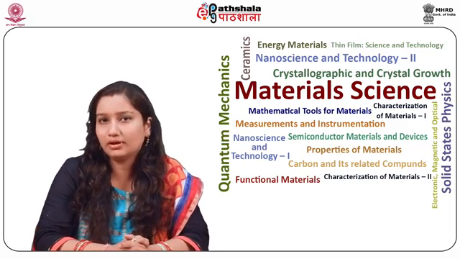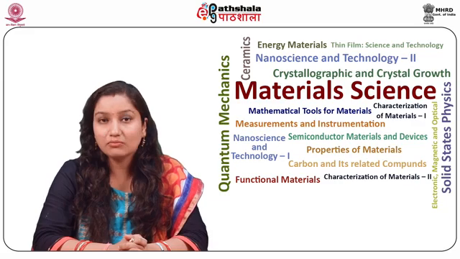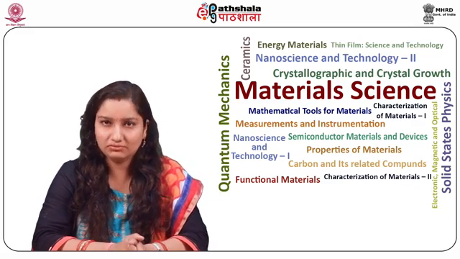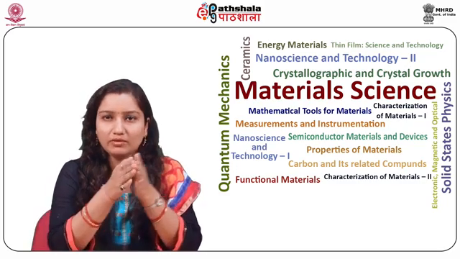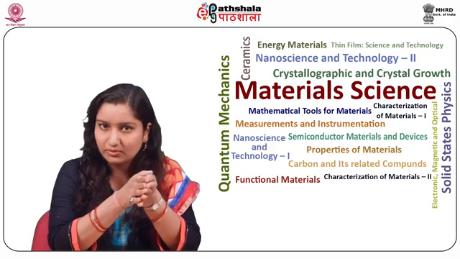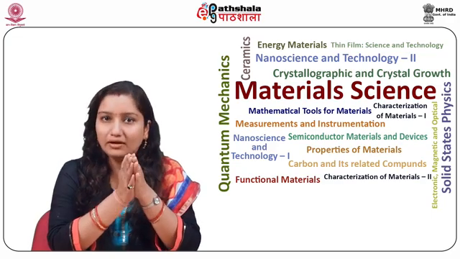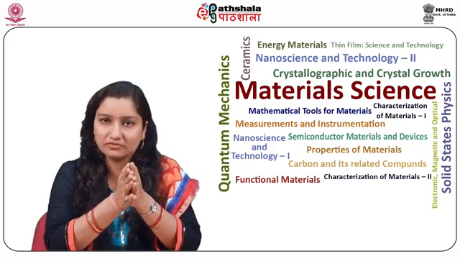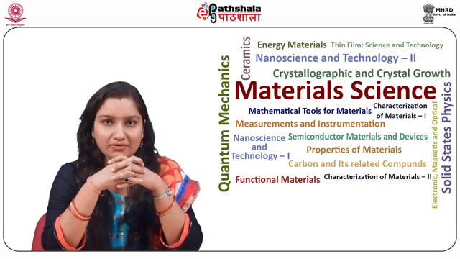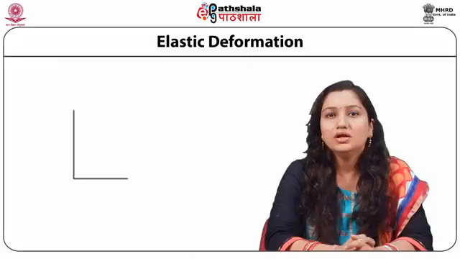For most typical metals, the magnitude of this modulus ranges between 45 gigapascal, which is 6.5 into 10 raised to the power 6 psi for magnesium, to 407 gigapascal, which is 59 into 10 raised to the power 6 psi for tungsten.